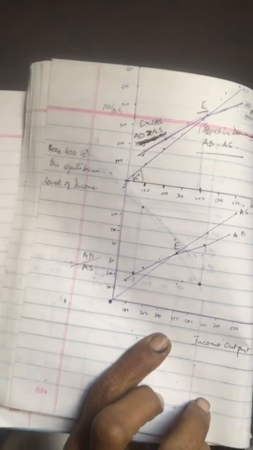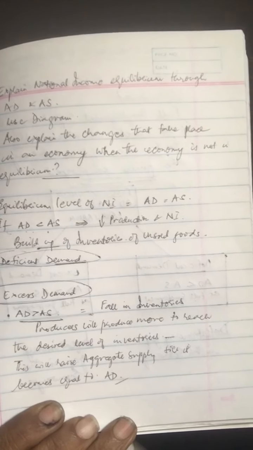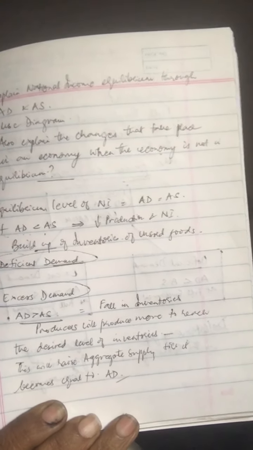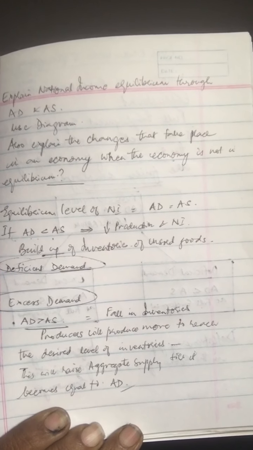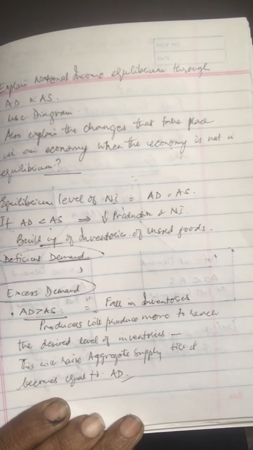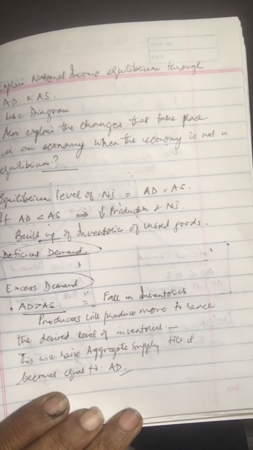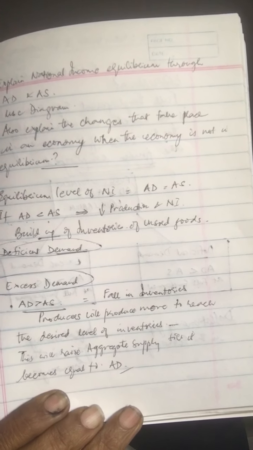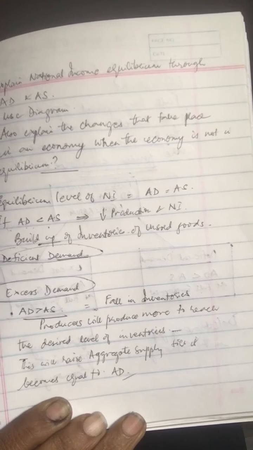So basically this is what we've done, and this is the question that we were doing. It makes it very clear that only at one point, where AD is equal to AS, the demand is equal to the supply, aggregate demand is equal to aggregate supply. So there is no build-up of inventories, nothing of that sort. And the overall effect is that above the equilibrium national income increases, and below the equilibrium it decreases.